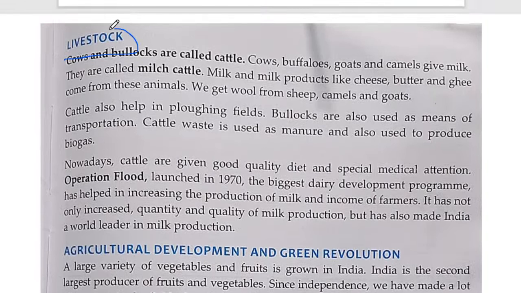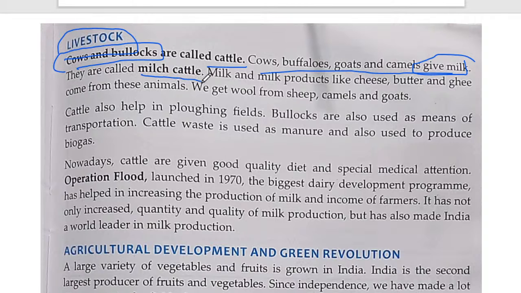Talking about the livestock. Livestock, cows and bullocks are called cattle. Cows, buffaloes, goats and camels give us milk. Here we'll see what the uses of cattle are, and why people in India keep them. The ones that give us milk are called milk cattle. Milk and milk products like cheese, butter and ghee come from these animals only.